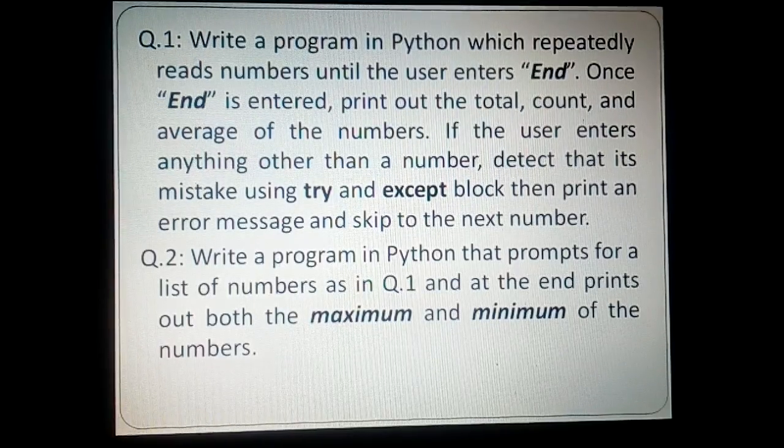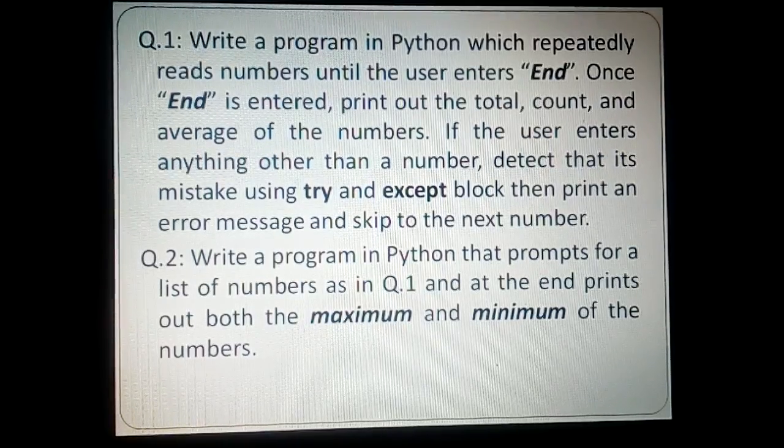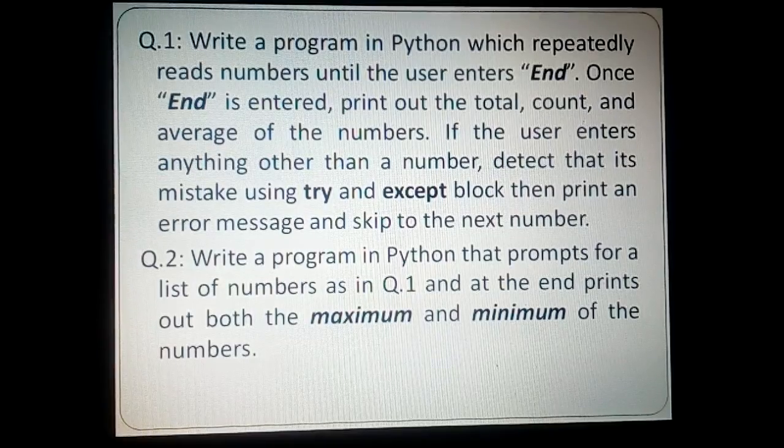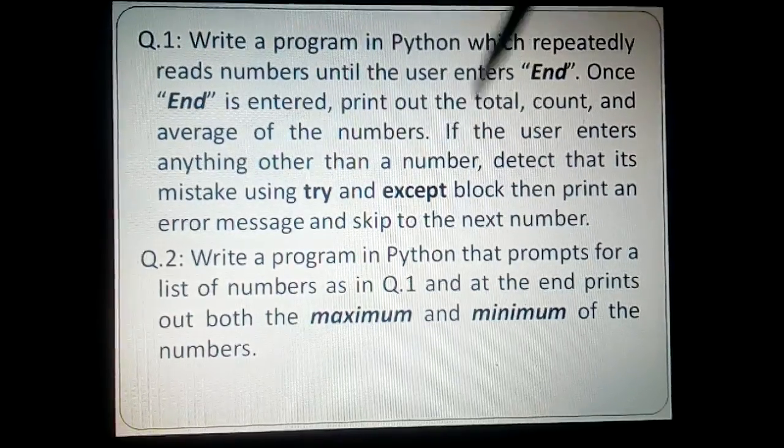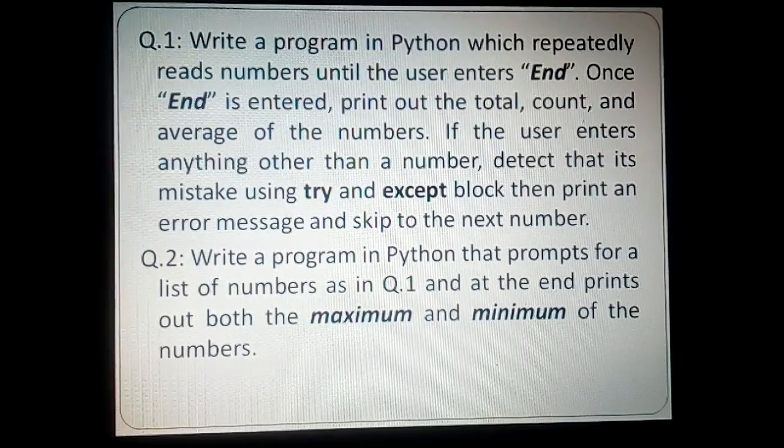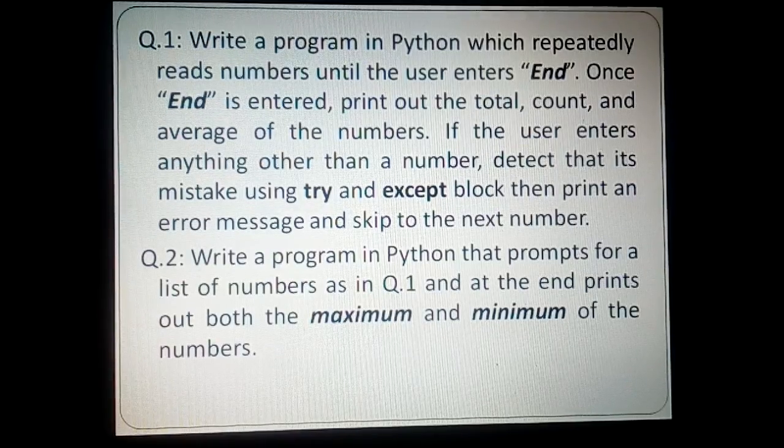It's a very clearly indicated problem: you keep on accepting numbers as long as the user does not enter end. The moment he enters end, you come out of it. Otherwise, if he is not entering a valid number, then you can make use of a try and except block. Now you need to understand this try and except block because this is something which is new to you and it differs from the other problems.